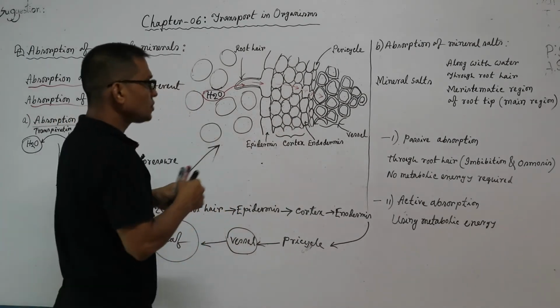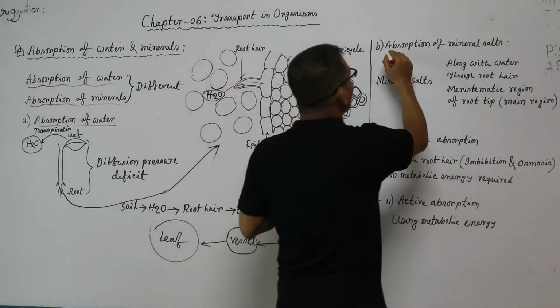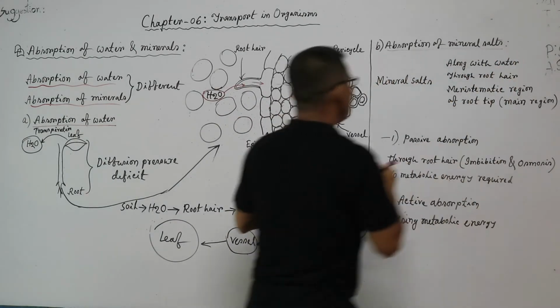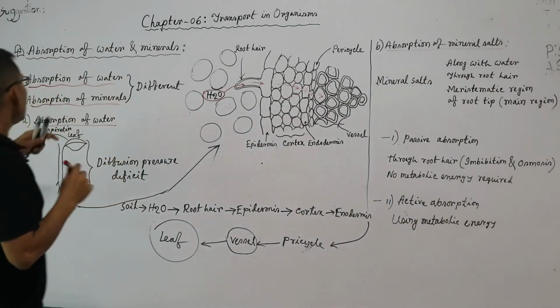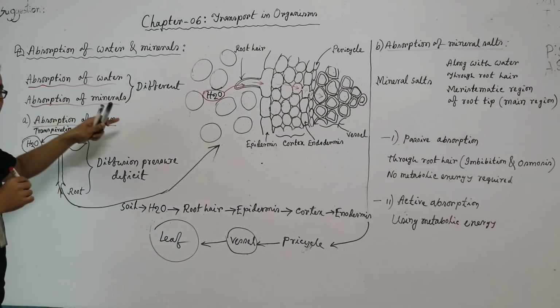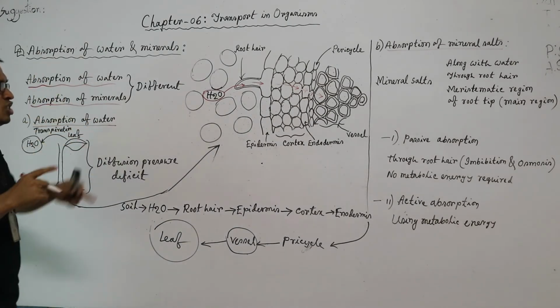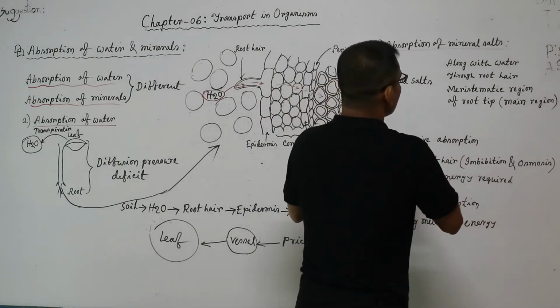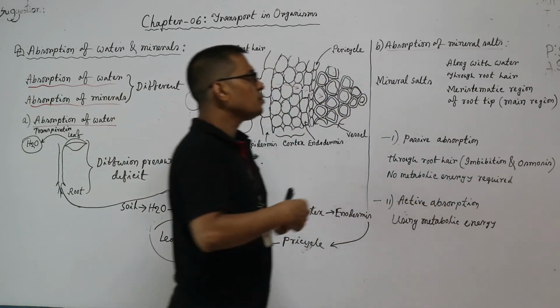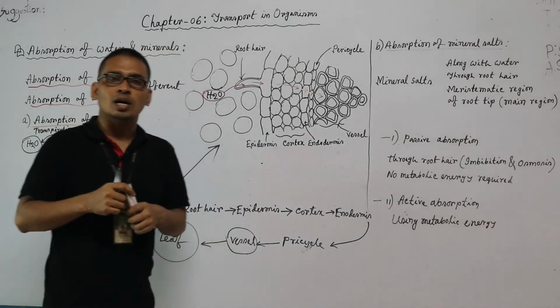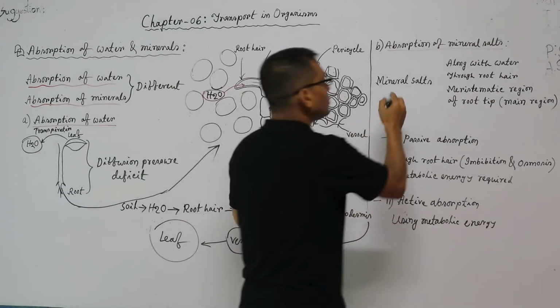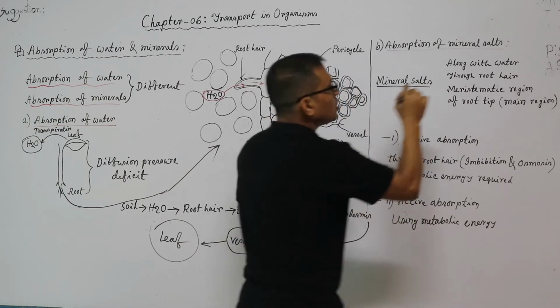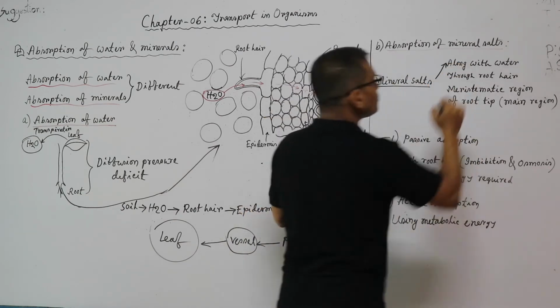Now, absorption of mineral salts. I have already told that absorption of water and mineral salts occurs in different ways. Mineral salts basically enter into the plant along with water.